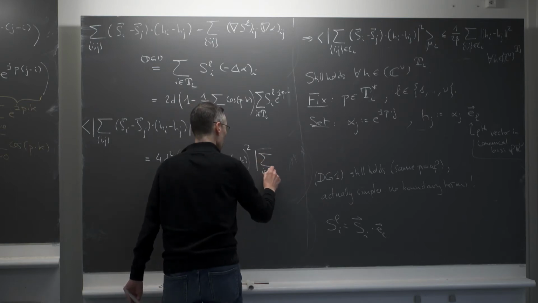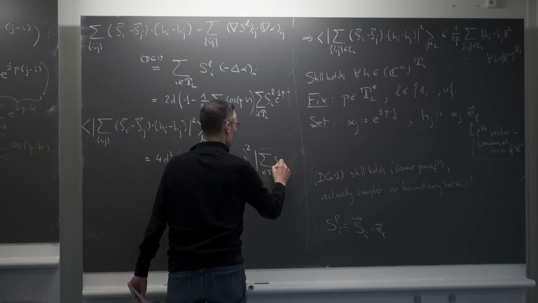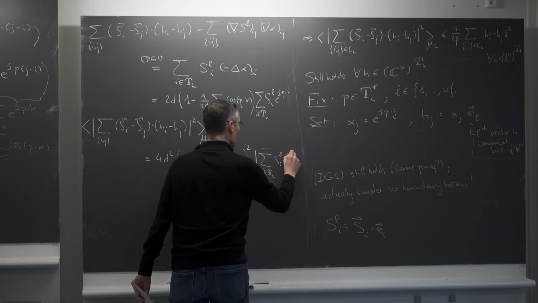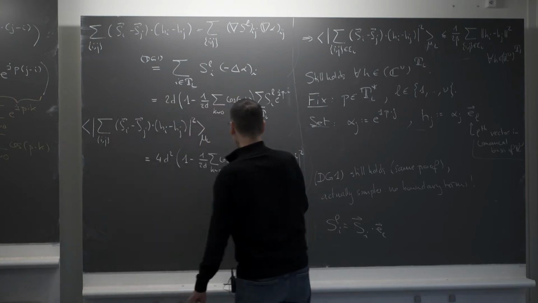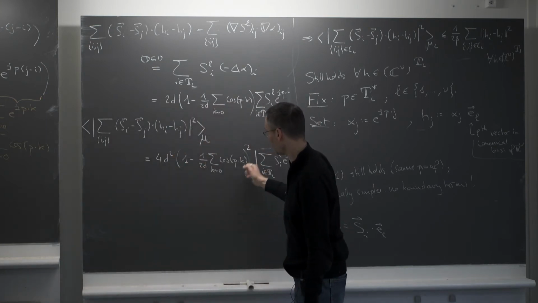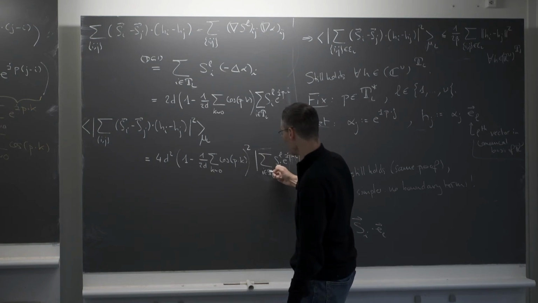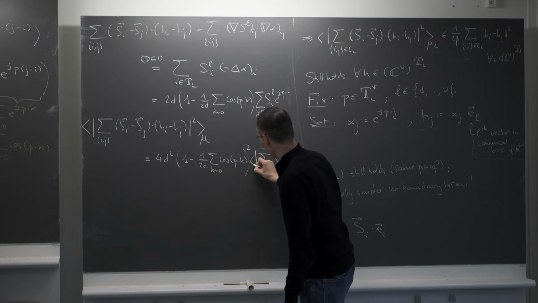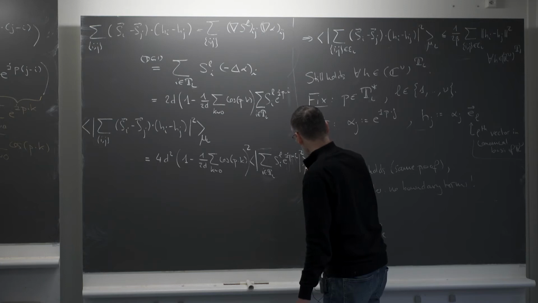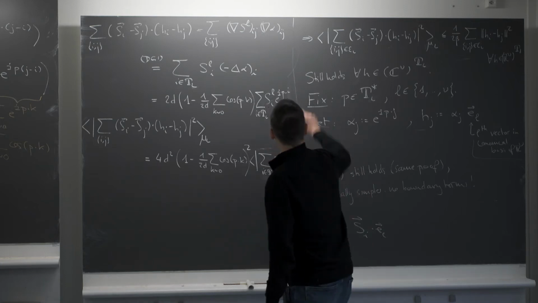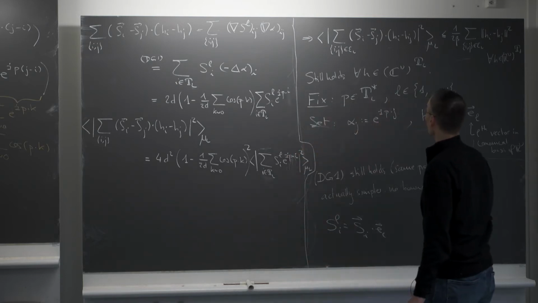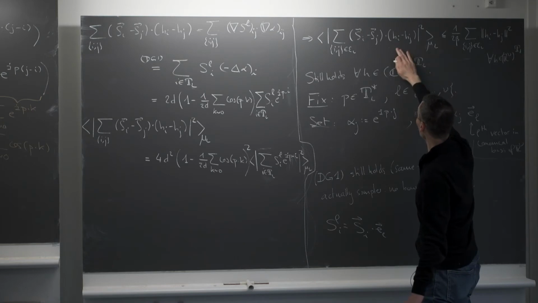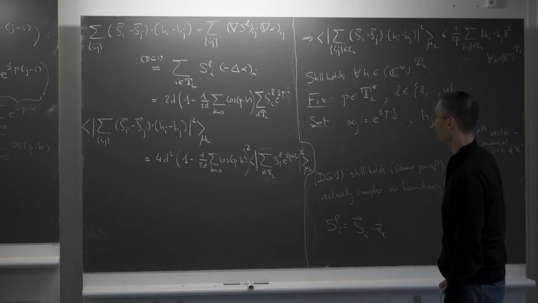And then I get the square of this thing, so I get the modulus square of the sum over i in TL of SiL e^(i p·i), and the expected value. The only thing that is random here is the random variable Si, all the rest are just constant numbers, so the expected value is only acting here, mu L. That's what we get for the left-hand side of this inequality that we derived earlier.